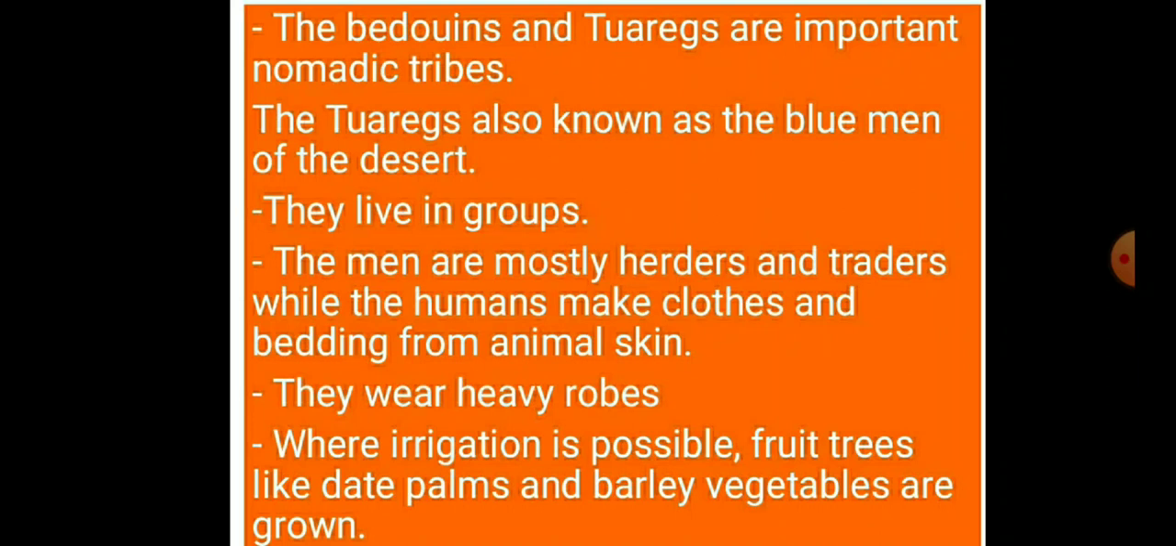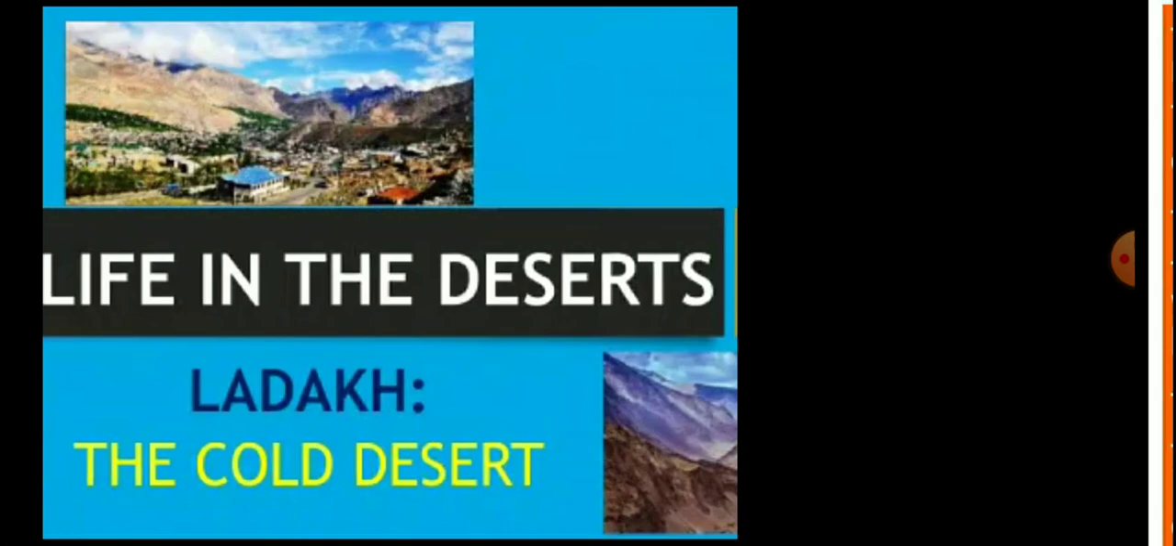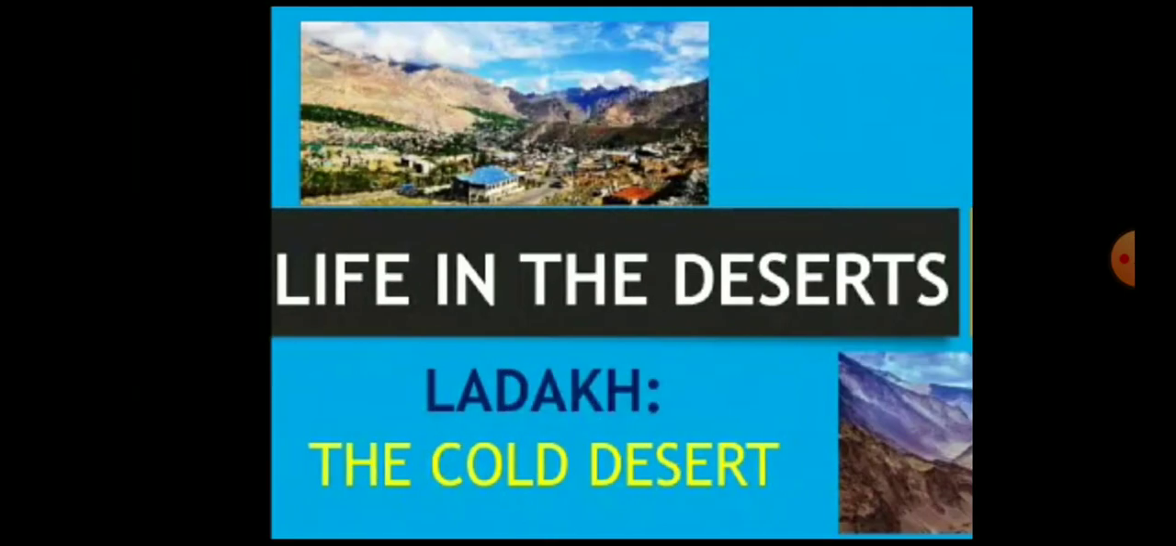They live in groups. The men are mostly herders and traders, while the women make clothes and bedding from animal skin. They wear heavy robes. Wherever irrigation is possible, fruit trees like date palms and vegetables are grown here. So that was all for the first subtopic of this chapter, that is the hot desert, Sahara Desert.